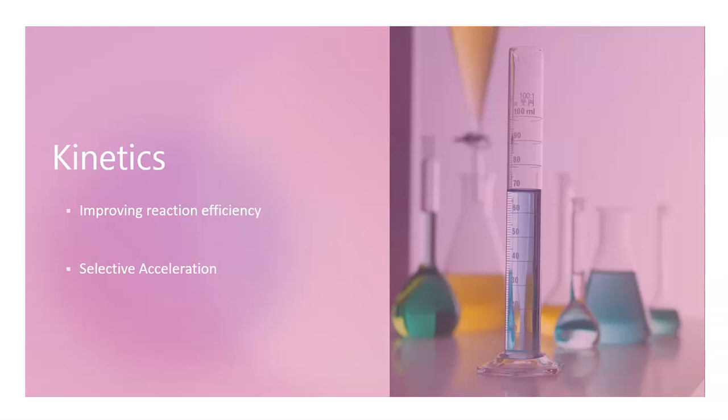The catalyst allows the reaction to proceed quickly at relatively lower temperatures than would otherwise be required for a comparable rate of reaction without it. This makes the Haber process economically viable and environmentally more acceptable, as it reduces energy consumption and costs. The catalyst is selective. It accelerates the synthesis of ammonia from nitrogen and hydrogen without favoring unwanted side reactions. This selectivity is necessary for achieving high yields of ammonia.